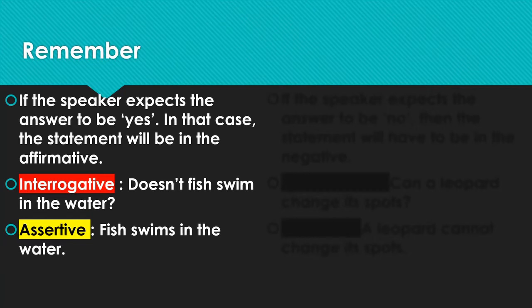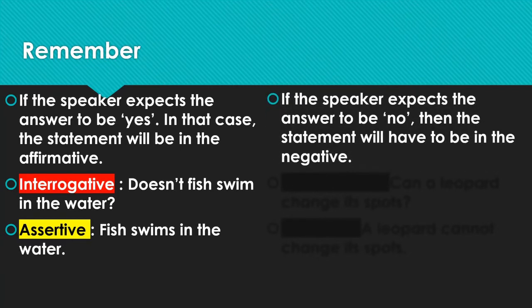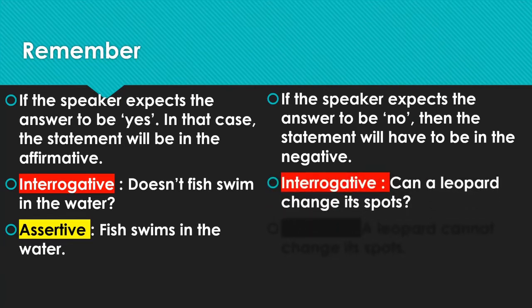As you know, assertive is divided into two, affirmative and negative, so we will convert it into affirmative assertive. And if the speaker expects the answer to be no, then the statement will have to be in the negative. For example, "Can a leopard change its spots?" Obviously everyone knows that no, it cannot.